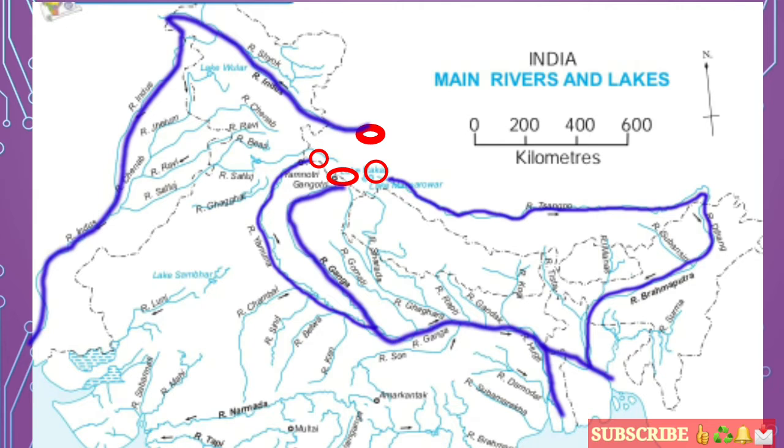Okay, students, as well as from the peninsular region, some rivers or tributaries meet the Ganga. For example, river Ken, river Betwa, river Sindh, river Chambal. These are some of the important tributaries of Ganga. Students, river Son is also there. Here you can see river Hooghly and river Damodar. So this is the web of the river system of Ganga, we can say.